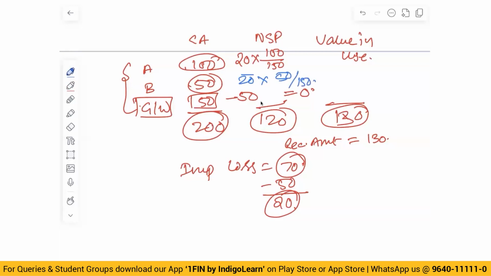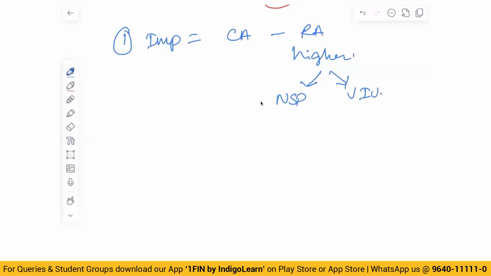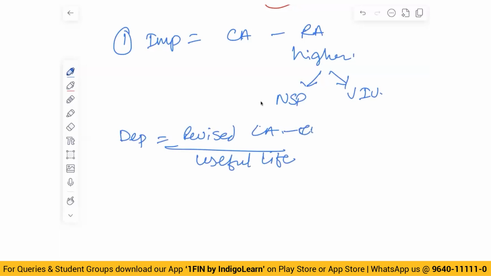Is this clear so far, whatever we have discussed? Any questions? Okay. Now, so far what we have understood? We have understood impairment is equal to carrying amount minus recoverable amount. Recoverable amount is higher of net selling price and value in use. After an asset has been impaired, depreciation is calculated on revised carrying amount divided by remaining useful life. Revised carrying amount minus residual value divided by remaining useful life.